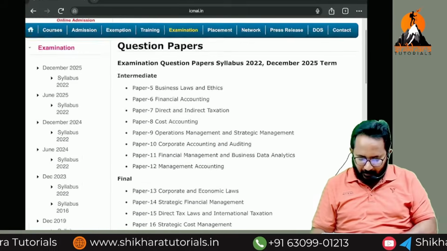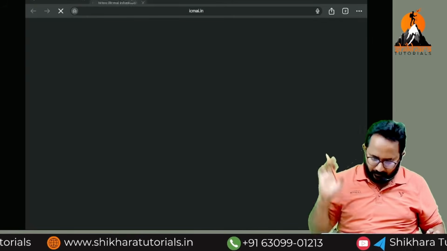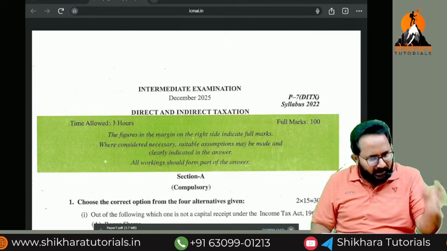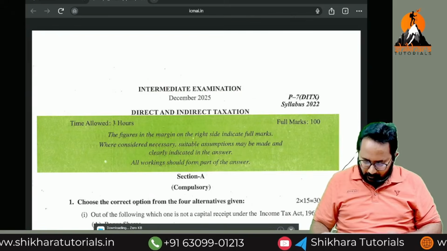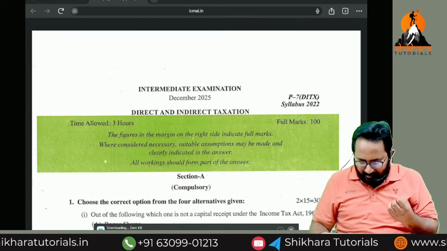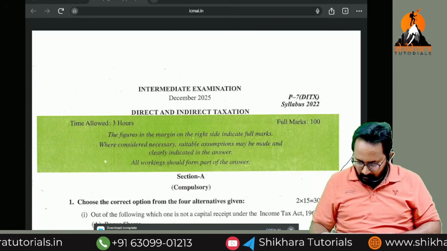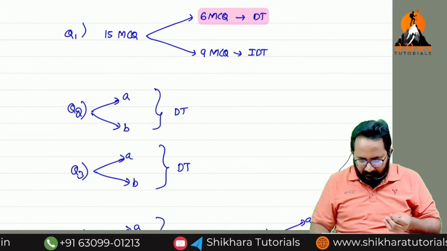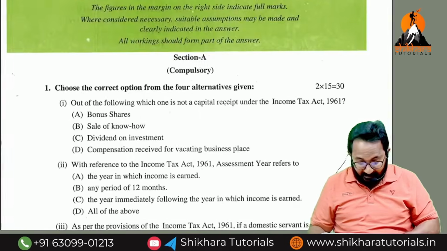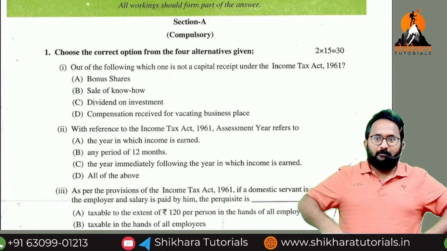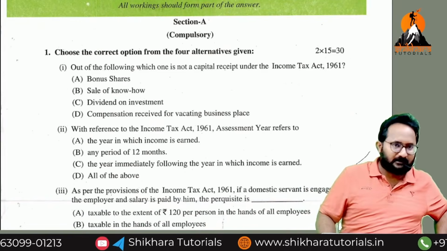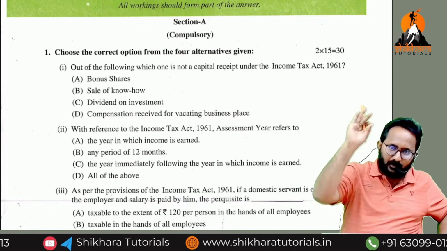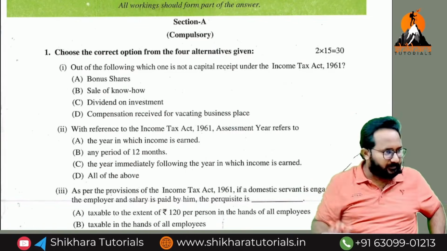Now we can open our paper number 7, right? This is the last attempt paper. You don't know anything yet, but I will open it because you have to get a basic idea about the paper. Basic idea means there is no need to learn anything from this paper. But many students have some phobia, sir. Inter level means difficult, sir. Just because we passed Foundation with borderline marks or however many marks, that does not matter at all now. Foundation, Inter and Final are everything one and the same if you learn in a perfect manner.